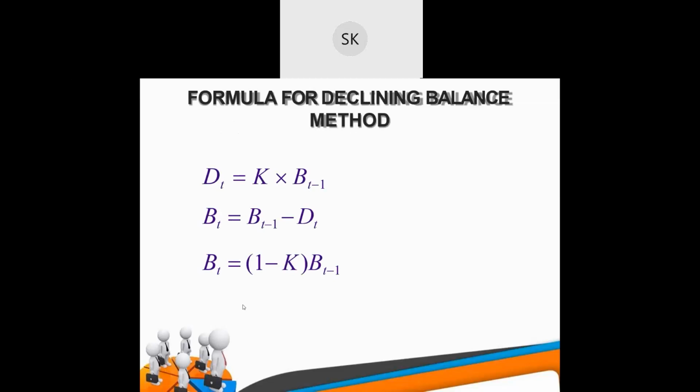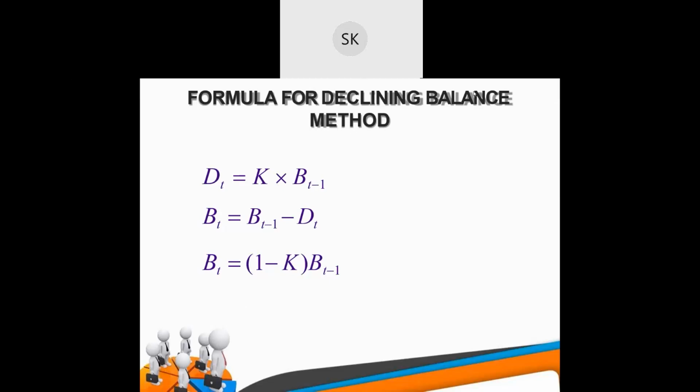So these are the formulas for the declining balance method. You can find the depreciation as DT equals K times BT minus 1, and you can find the book value with BT equals BT minus 1 minus DT, or you can replace this BT minus 1 with this formula.